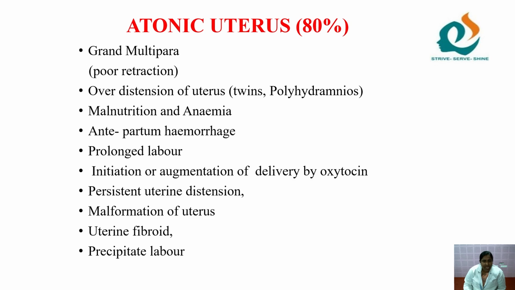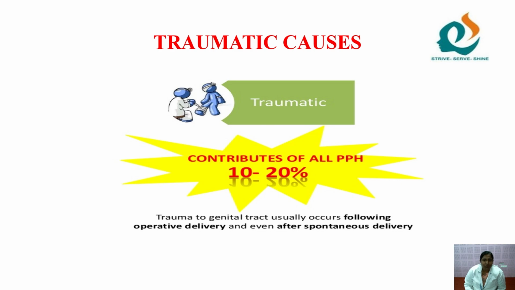Then precipitate labor. As we know, what is precipitate labor? That is, the first and second stage of labor are completed within 2 to 3 hours. So it is not a happy thing that the labor has completed earlier. It is a dangerous thing which causes more traumatic injury to the mother. So we have to be very careful in precipitate labor. As we know, the traumatic cause accounts for 10 to 20% of PPH, especially trauma to the genital tract, usually following operative delivery. What is operative delivery? That is vacuum and forceps, or even after spontaneous delivery.